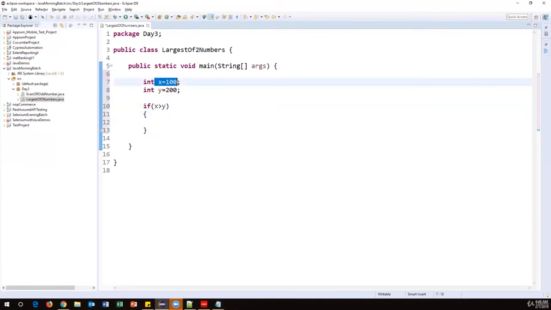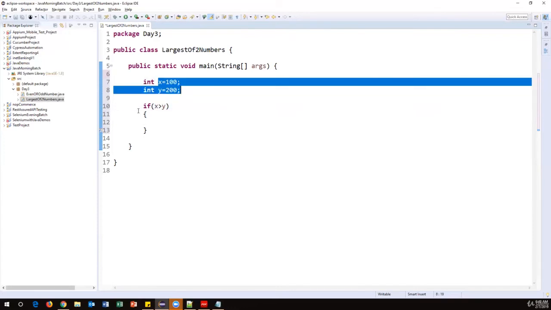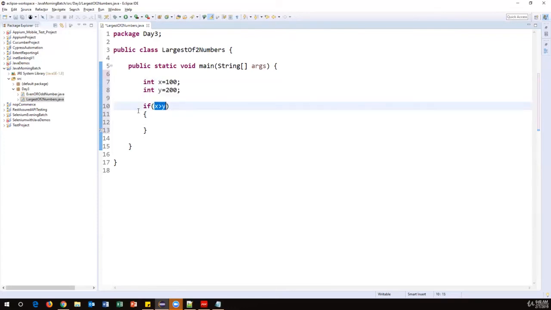So x is 100, y is 200. If the x value is greater than y, then this condition becomes true, because relational operators always return a boolean value, true or false. Here, as per the values we have set, this condition becomes false.